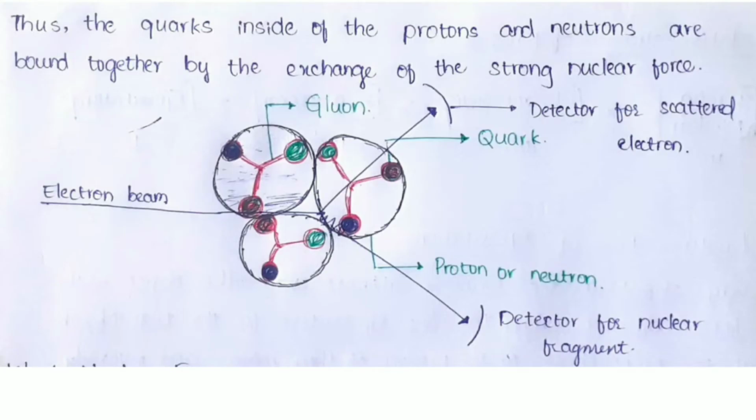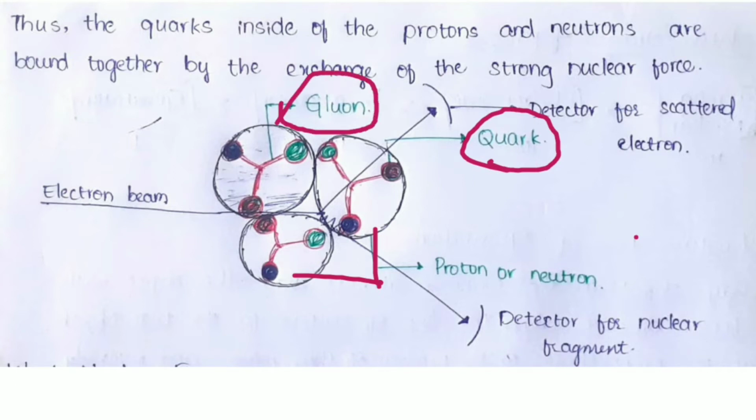Yeah, see here, these are protons or neutrons, and these contain quarks and gluons, right?